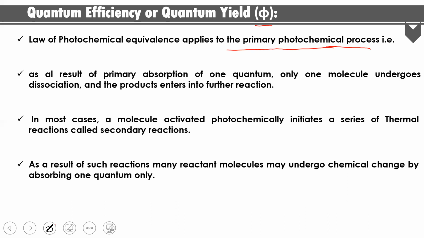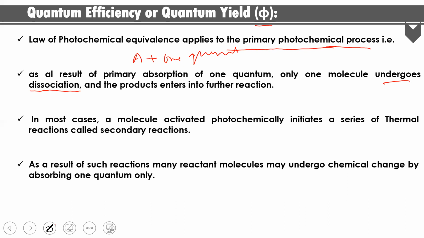What is the law of photochemical equivalence? That means the Stark-Einstein law: each molecule can absorb one radiation, that means one quantum of energy, and it can undergo dissociation. After that, it can produce the products. So this is explained by the law of photochemical equivalence, the Stark-Einstein law.